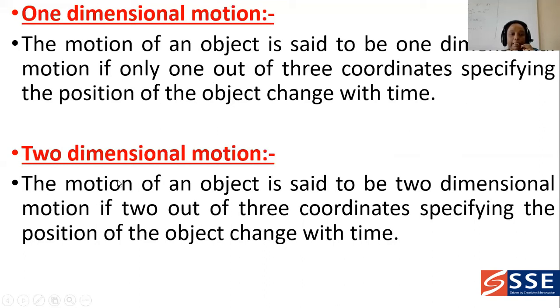Suppose you are taking a two dimensional motion. How can you define this two dimensional motion? The motion of an object is said to be two dimensional motion if two out of three coordinates specifying the position of the object are changing with time. So out of three coordinates, suppose you are taking two axes, that is xy or yz or xz, then it is known as two dimensional motion.